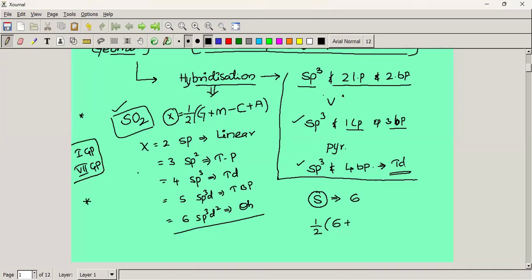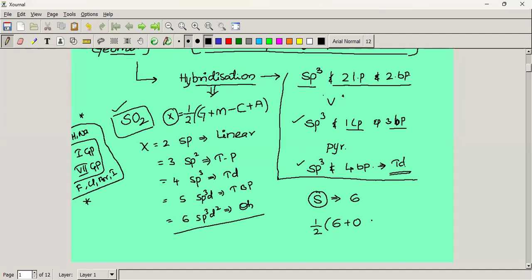Is it clear? The first group elements are monovalent, and the 7th group elements are monovalent. First group elements, for example hydrogen, sodium, lithium, are monovalent. Seventh group elements, fluorine, chlorine, bromine, iodine, if these are surrounded, they are considered monovalent atoms. So now around the sulfur, is there any first group or seventh group element? The number of monovalent atoms is 0.